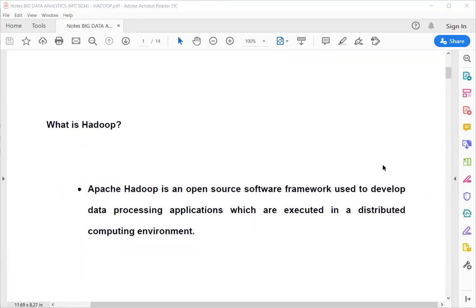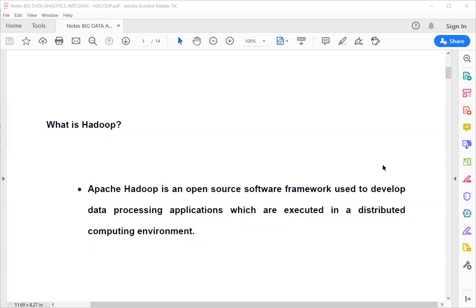It is an open source framework, which means it is available to everyone. Anyone can use the Hadoop open source software framework to process their data application. And it works in a distributed environment, which means we can run Hadoop on a single node system, or we can run it on a multi-node system. For example,